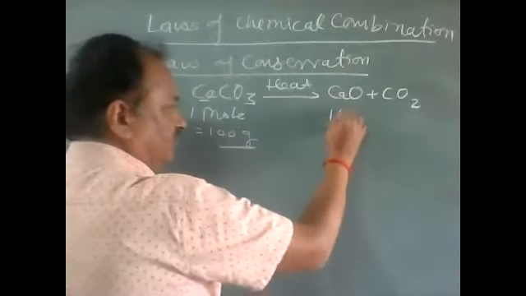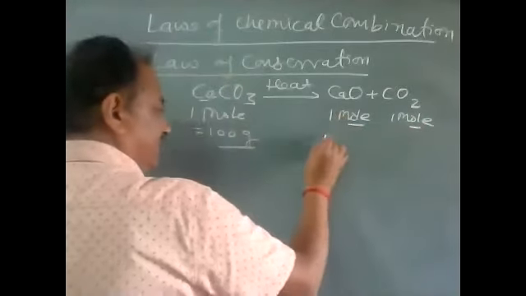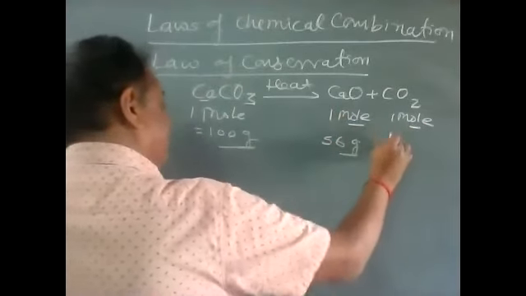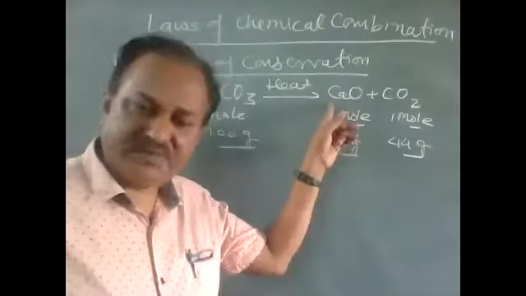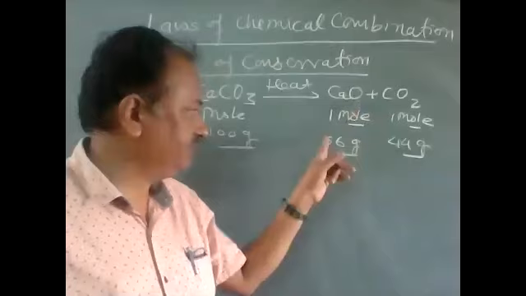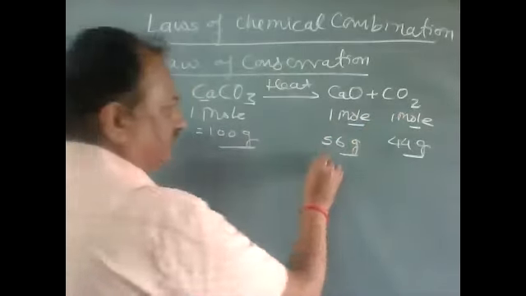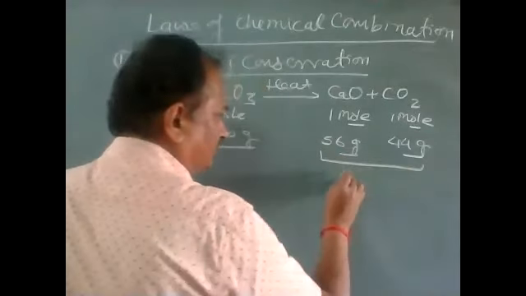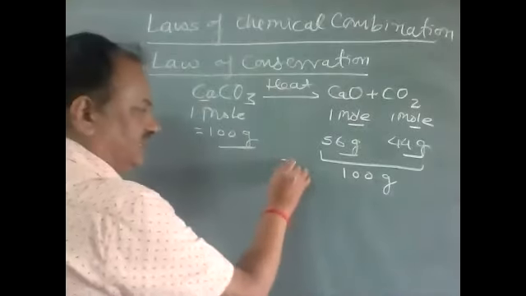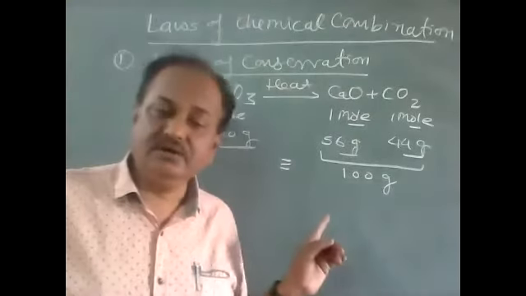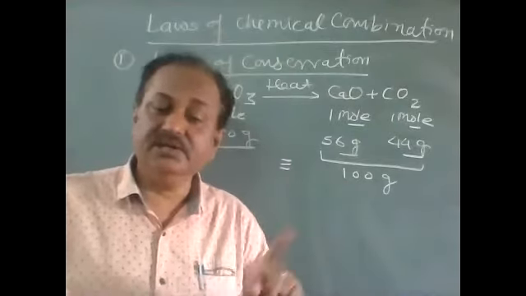Here it is 1 mole, here it is 1 mole, and here it is 56 gram, and here it is 44 gram. Calcium 40, oxygen 16, so 56. Similarly here it is 44 gram. If we join the two, we have 100 gram.